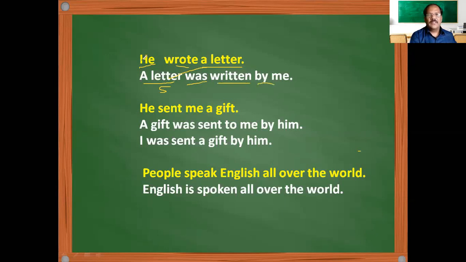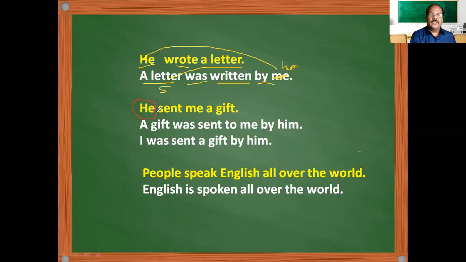And what does he become here? Sorry, by him should be there. Here it is him, not me. Okay, so a letter was written by him is the answer. So you are converting the object of the sentence into the subject, writing a B form, converting the verb into the third form, then making the subject of the active voice into the object in the passive voice. So this is the answer. Then you take, he sent me a gift. He sent me a gift.